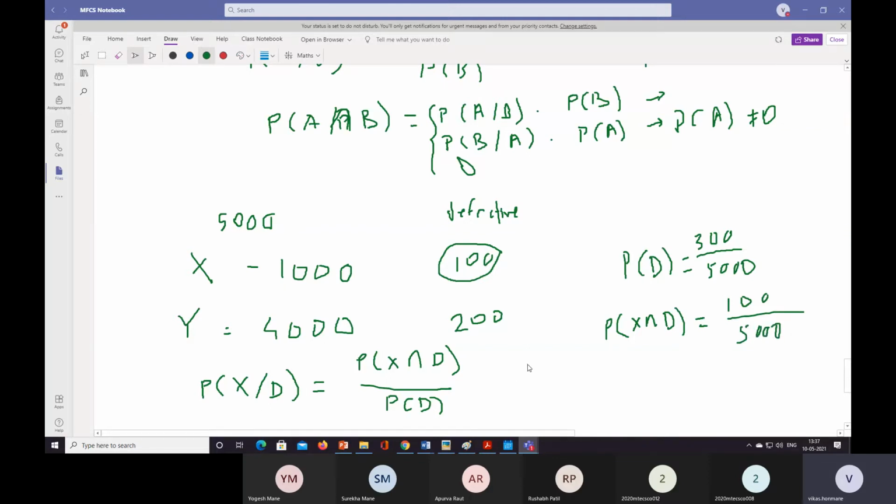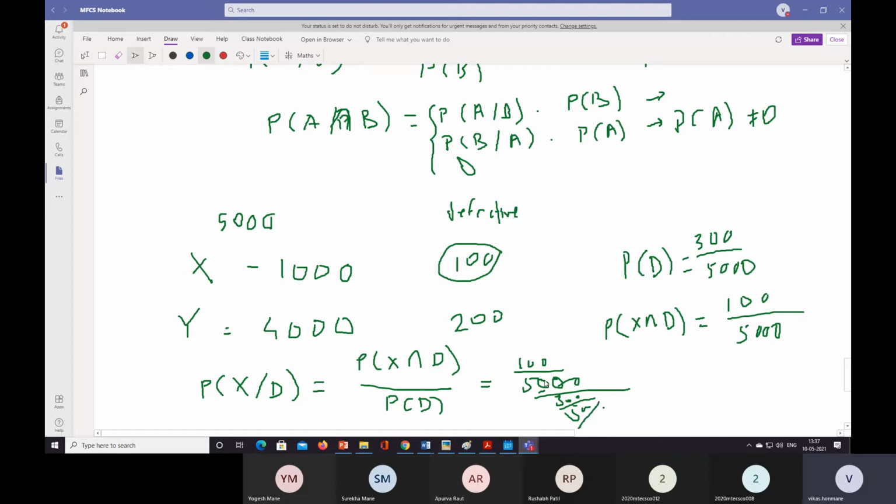Now we have all the values: 300 divided by 5,000 and 100 divided by 5,000. So we get 100 divided by 5,000, divided by 300 divided by 5,000.